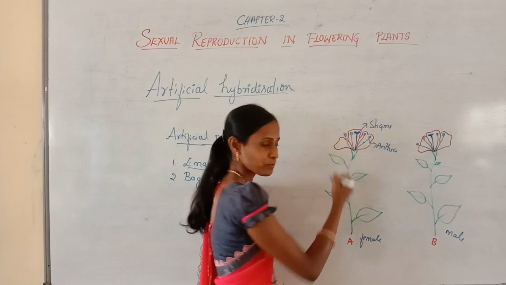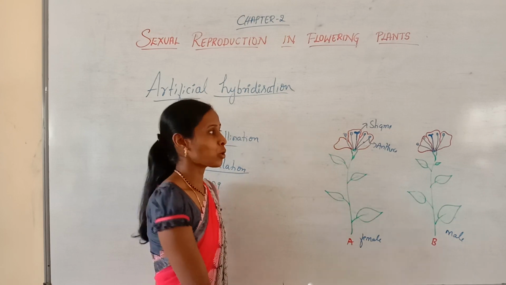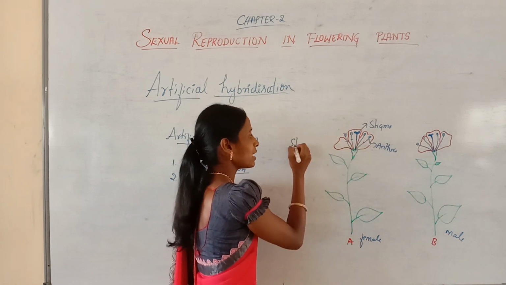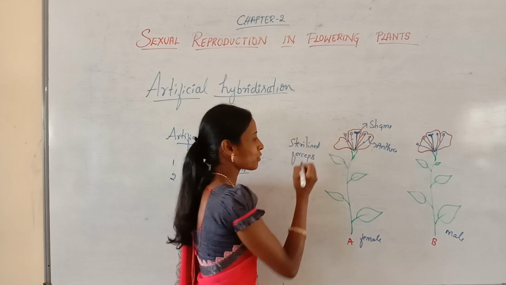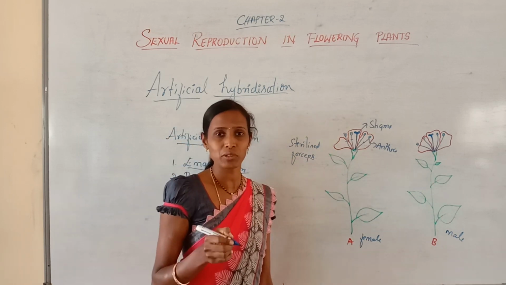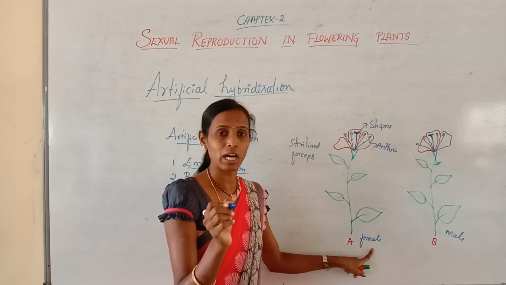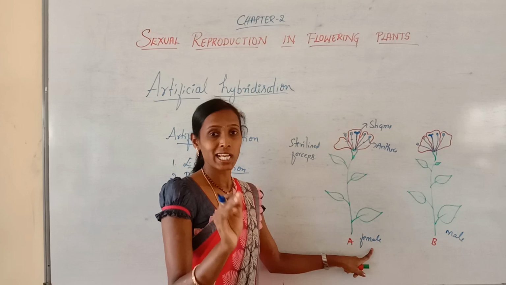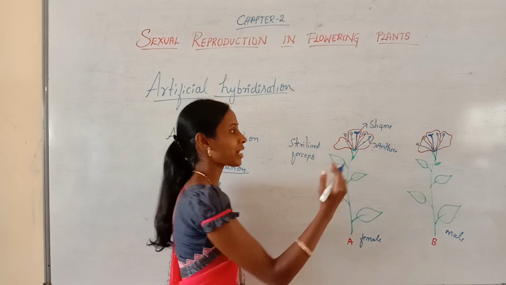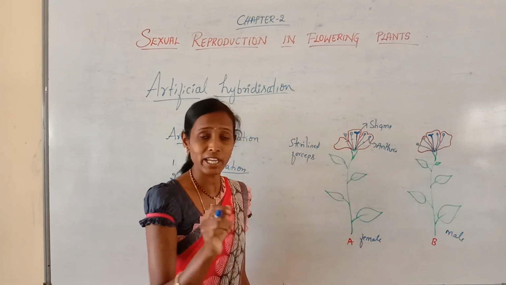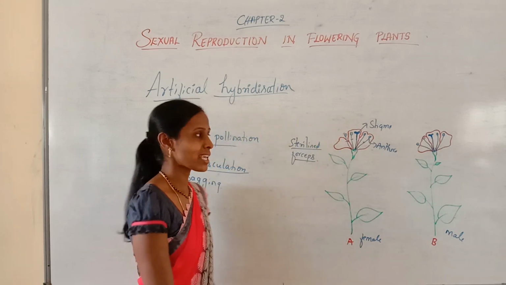here in this flower the anthers must be removed in bud condition by using sterilized forceps. What is the purpose of removing the anthers? Here I told you it is a female flower. If it is a female flower, it should contain only the female sex organ, that is the gynoecium. That's why, in order to make this flower a female flower, we are removing these anthers in the bud condition only, by using sterilized forceps.